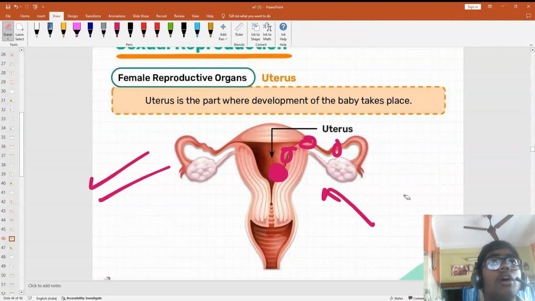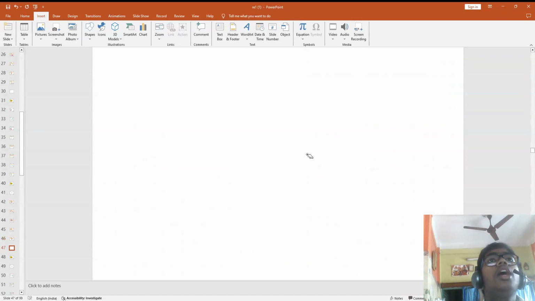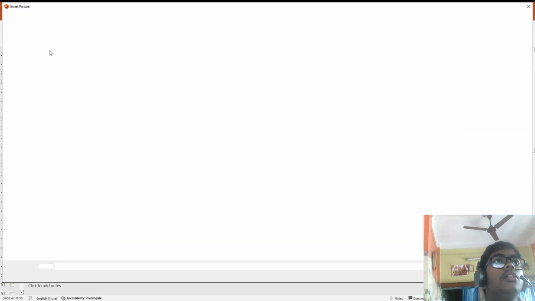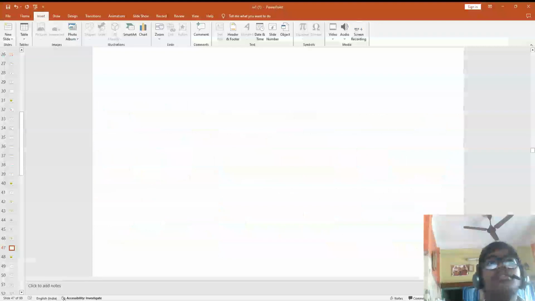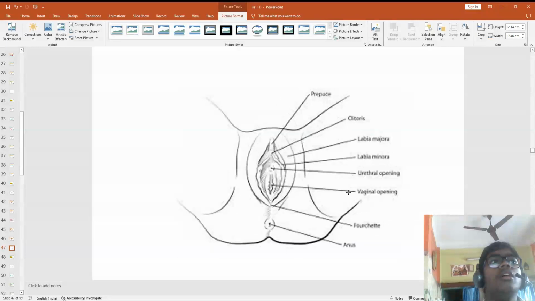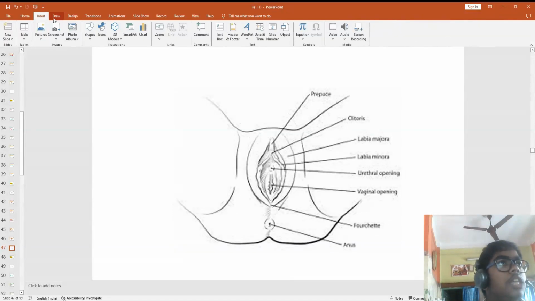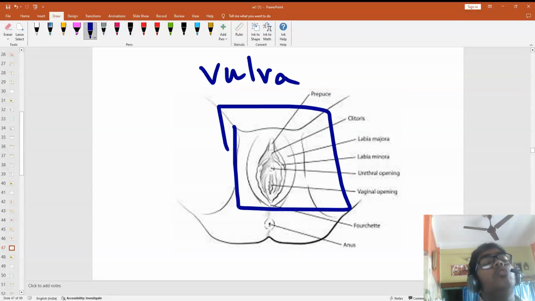Okay. Now let's talk about the vagina. Before the vagina, let's talk about the vulva. The female reproductive system from outside looks like this. This structure is known as the vulva. The boys may have the question of how the sperms are transferred to the female body.